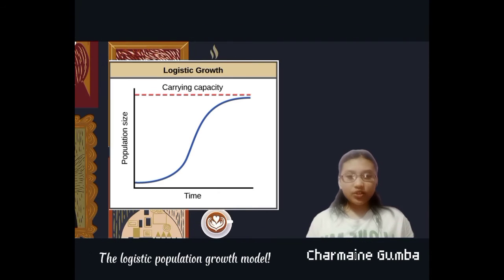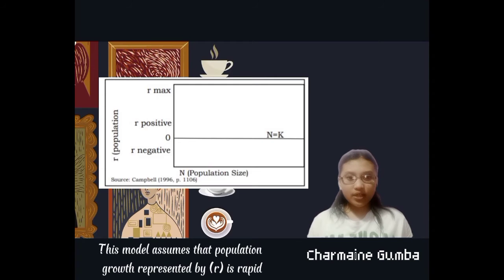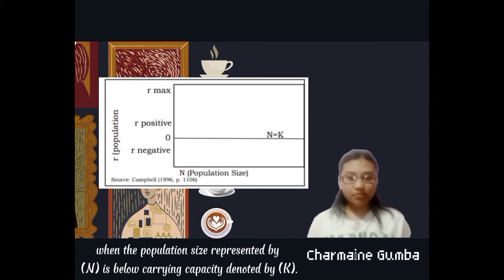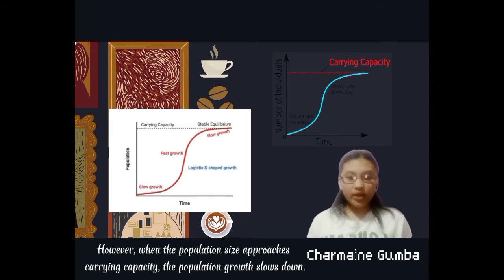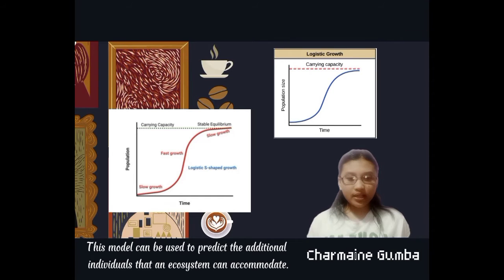The logistic population growth model looks like this. The number of organisms living per unit area is the population size, which grows towards the carrying capacity. This model assumes that population growth, represented by r, is rapid when the population size, represented by N, is below the carrying capacity, denoted by K. However, when the population size approaches the carrying capacity, the population growth slows down. If the population size is higher than the carrying capacity, the population growth decreases. This model can be used to predict the additional individuals that an ecosystem can accommodate.